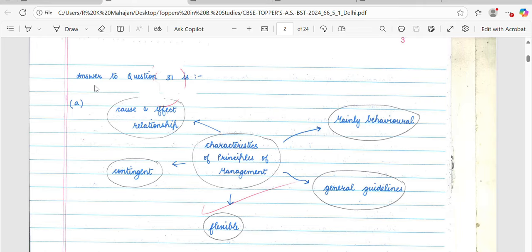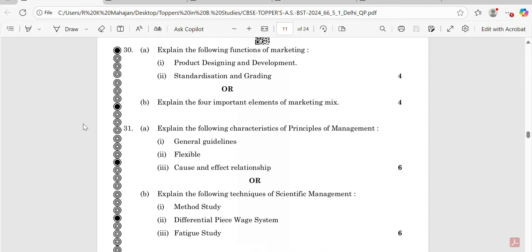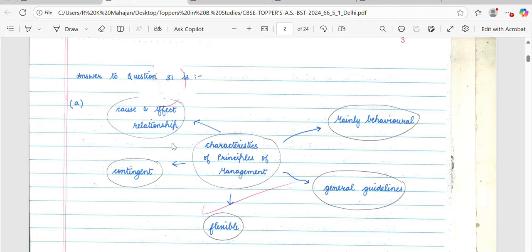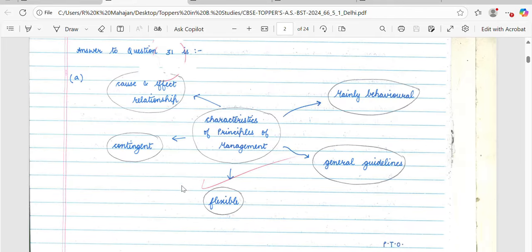Now let's see what question was asked in question number 31. In question number 31, it is asked to explain the principles of management. Here three characteristics of the principles of management have been written, and the topper has first of all given the principle and characteristic with the help of this diagram. And when you give your answer with the help of a diagram, this gives a positive indicator in the mind of the paper checker that you know the answer. So it's basically a good, positive beginning.